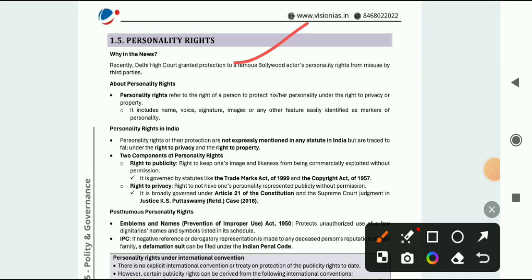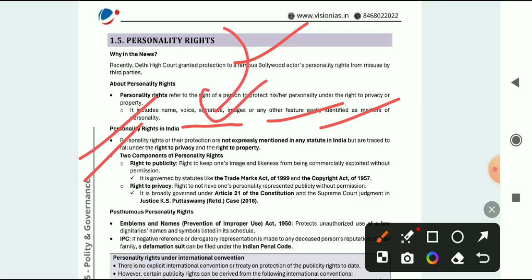Personality rights include name, voice, signature, images or any other features which actually hamper the identity of a person. Personality rights in India, or their protection, are not expressly mentioned in any statute of India, but are traced to fall under the right to privacy and property. So personality rights is related to right to privacy and property. This may be a question.